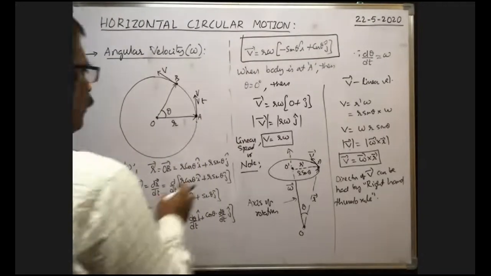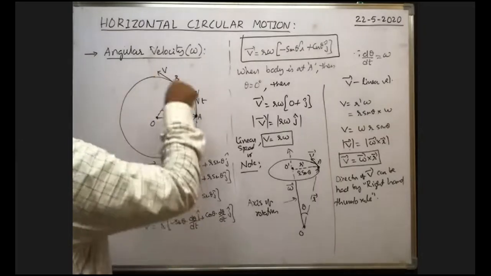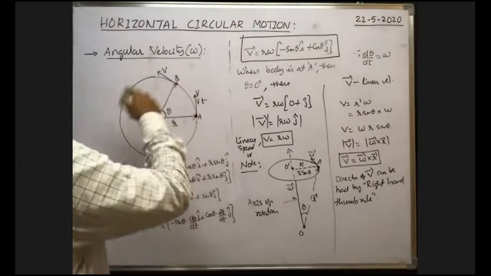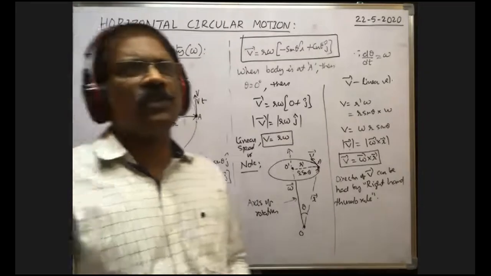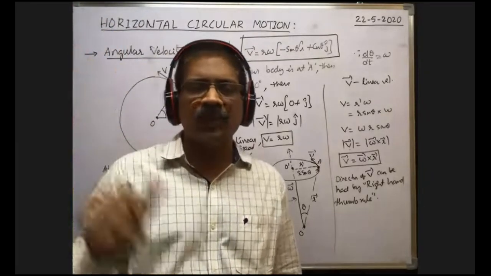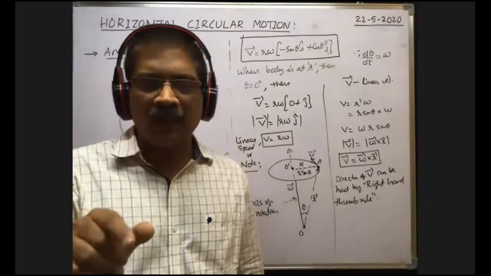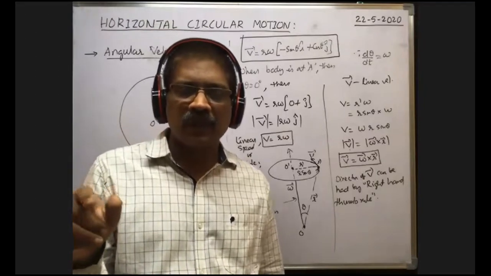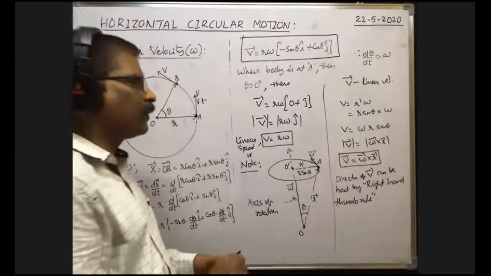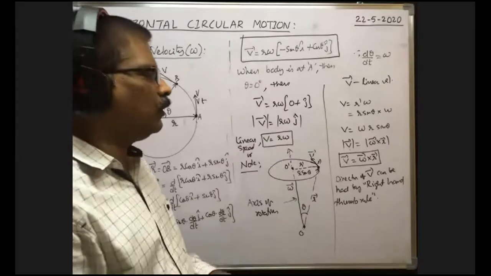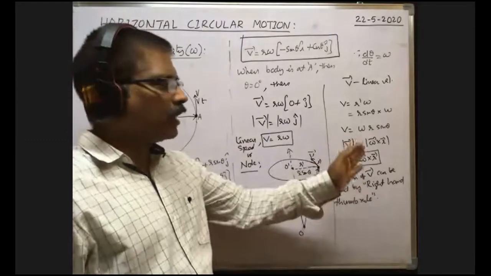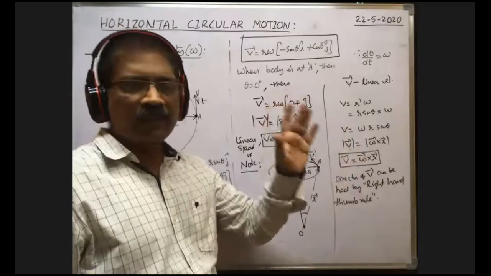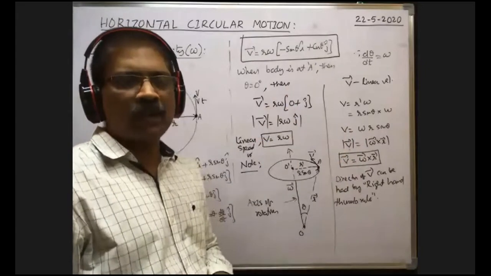Next, suppose when the body travels along the circular path, the linear speed gradually increases, for example, when you switch on the fan. Then according to the right hand thumb rule, a bar cross b bar is equal to c bar. In vectors, we have that formula: a bar cross b bar is equal to c bar.